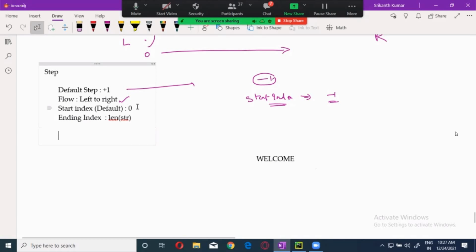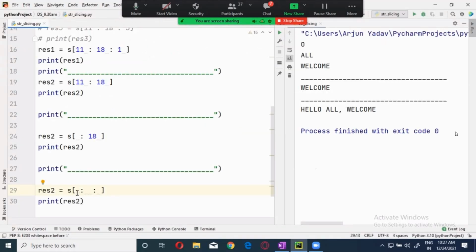Now, let's do this one. Here, when I'm not giving anything, the default step will be positive 1. The flow will be from left to right. The default starting index will be 0, and the default ending will be the end of the string, the length of the string you can take. That is common, we know it.